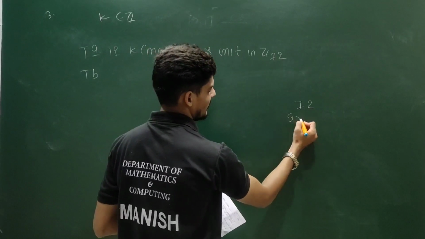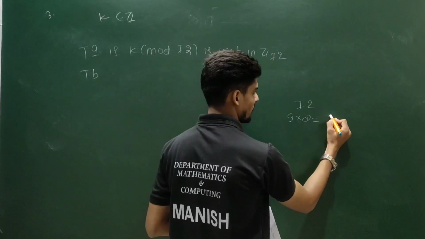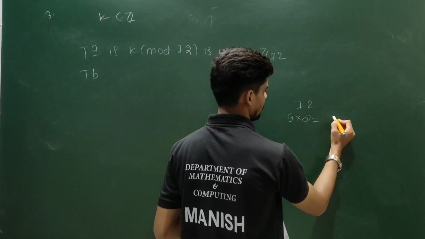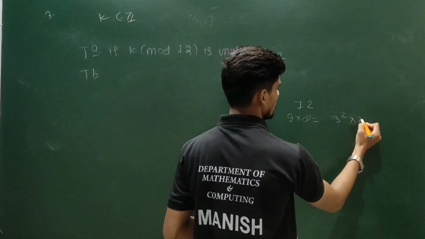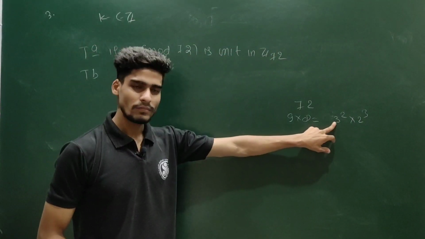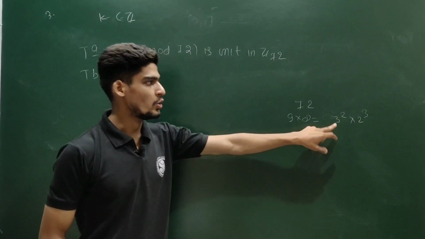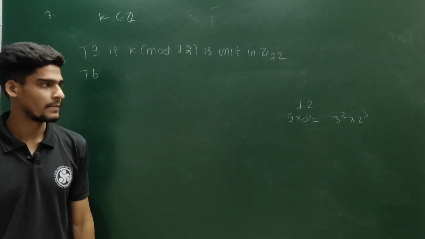It will be 9 into 8, and from here I will be getting the prime factorization, 3 square into 2 cube. So somehow I have to create an element whose power of 3 is divisible by 3.